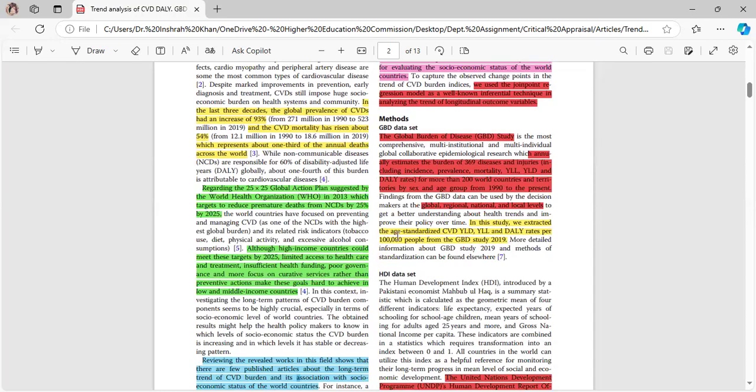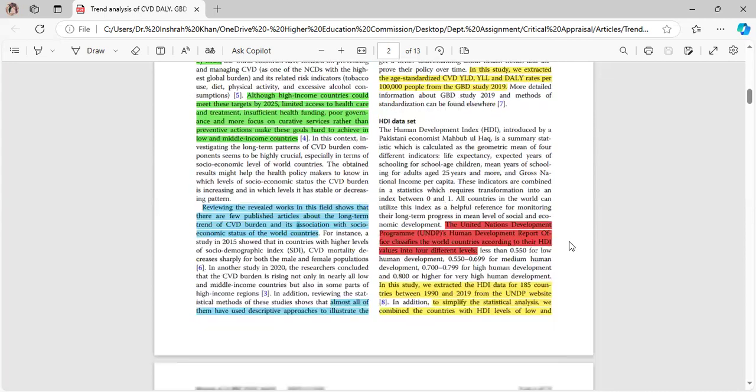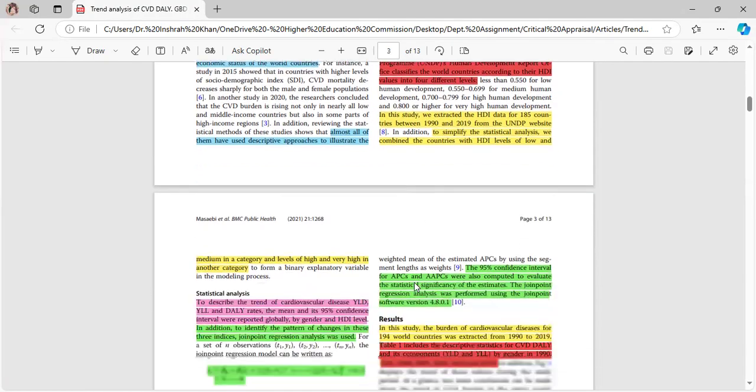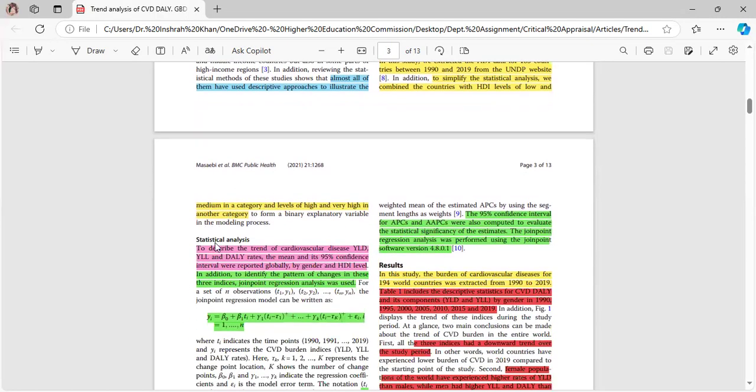In this study, we extracted the age standardized CVD, YLD, YLL, and DALY rates per 100,000 people from the GBD study 2019. HDI dataset. In this study, we extracted the HDI data for 185 countries between 1990 and 2019 from the UNDP website. To simplify the statistical analysis, we combined the results with HDI levels of low and medium in a category and levels of high and very high in another category.